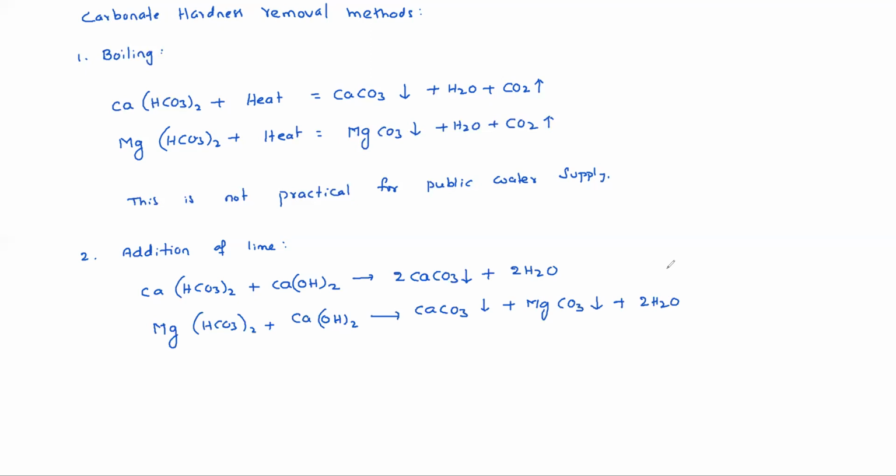First one, lime soda process. Lime means CaO or Ca(OH)2, quick lime or hydrated lime. Soda means Na2CO3. So in this process, what happens? We will see what the chemical reactions are.